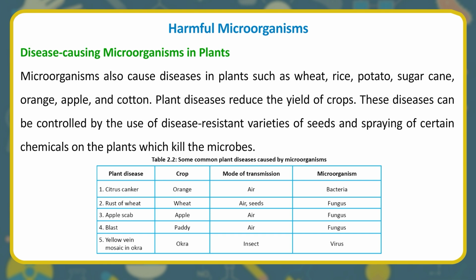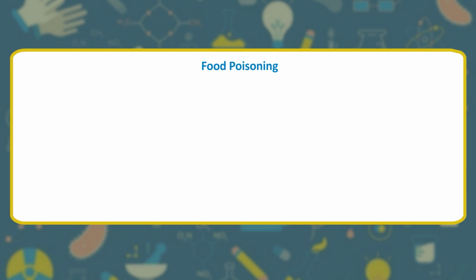Table. Some common plant diseases caused by microorganisms. Plant disease, crop, mode of transmission, microorganism. Citrus canker, orange, air, bacteria. Rust of wheat, wheat, air, seeds, fungus. Apple scab, apple, air, fungus. Blast, paddy, air, fungus. Yellow vein mosaic in okra, okra, insect, virus.